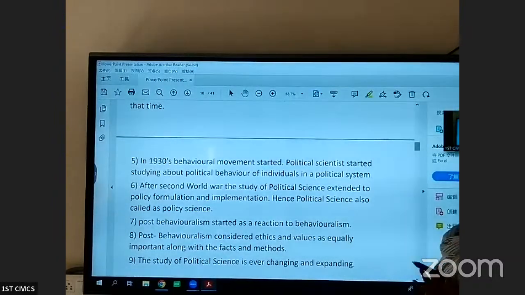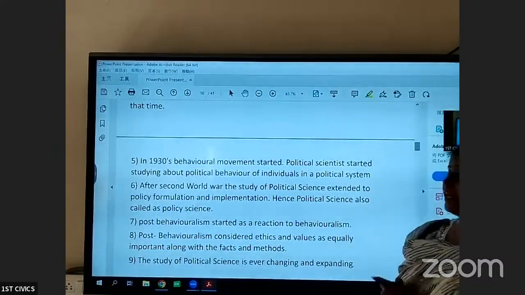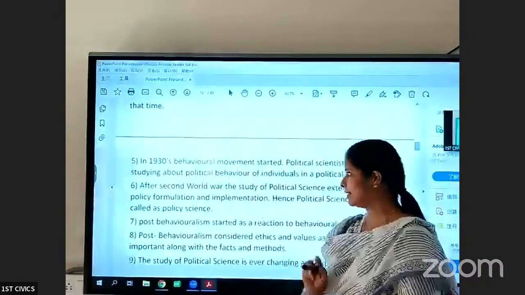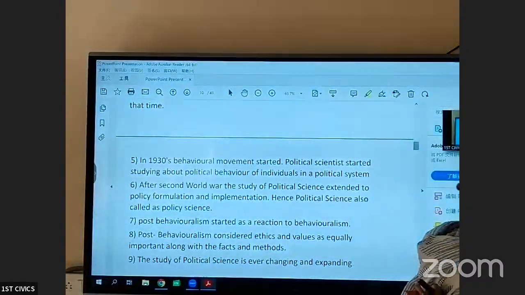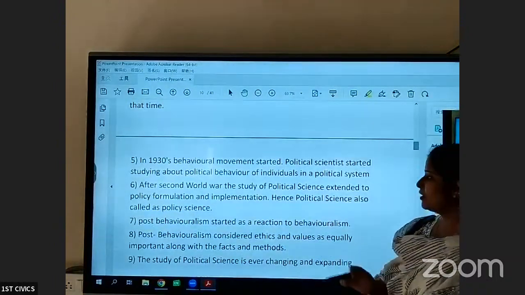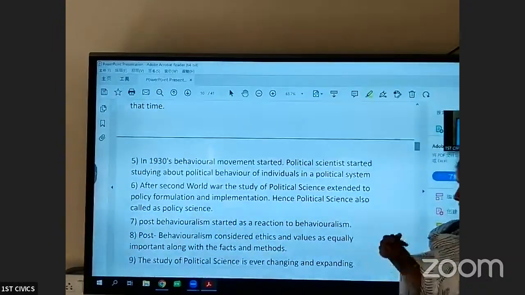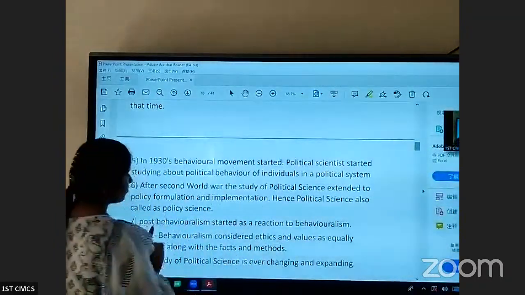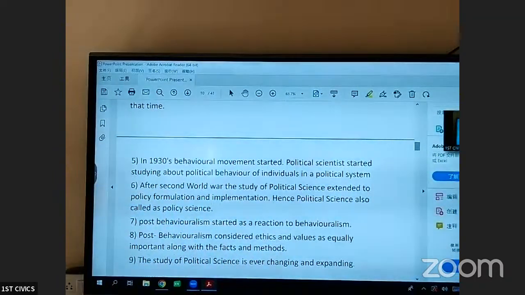The study of that is called behavioralism. After the Second World War, it extended to policy formulation and implementation. Hence, we call political science policy science.